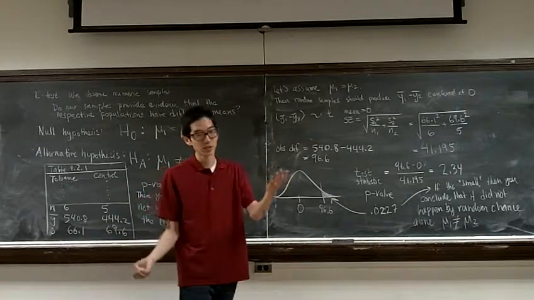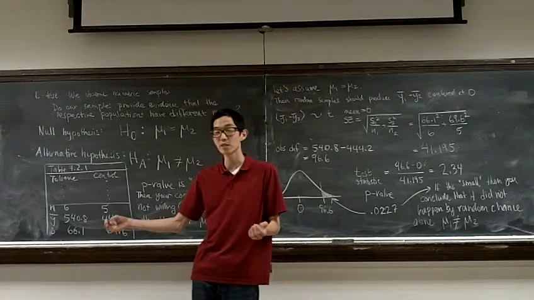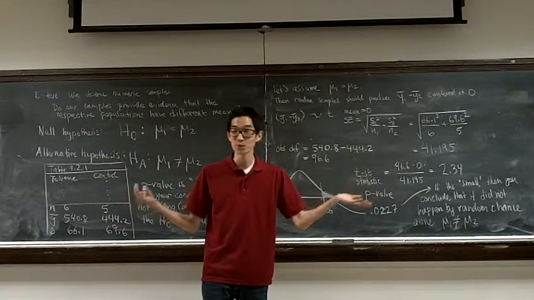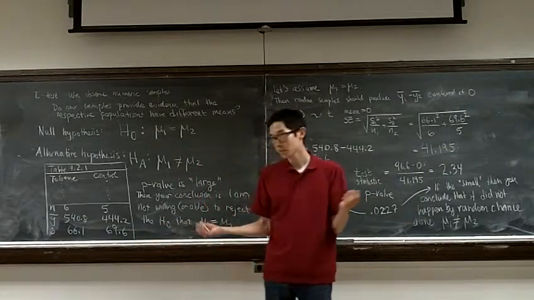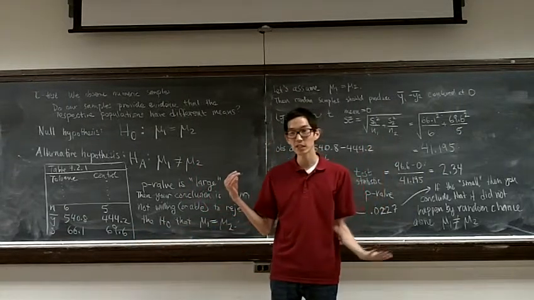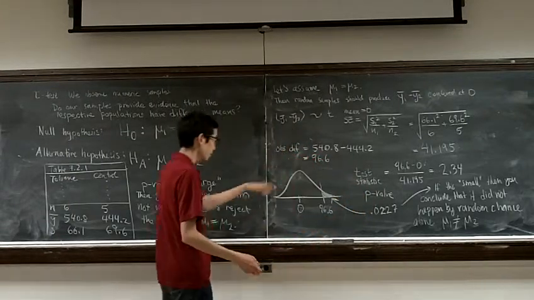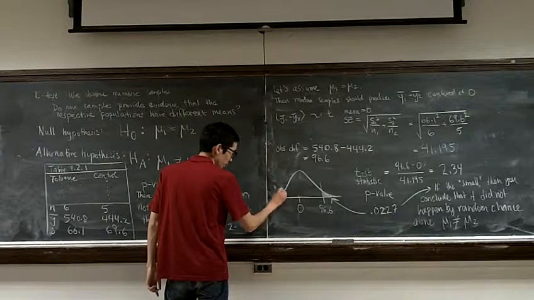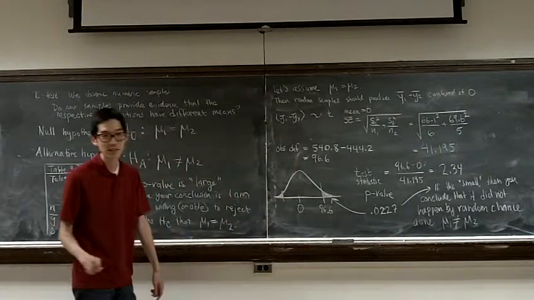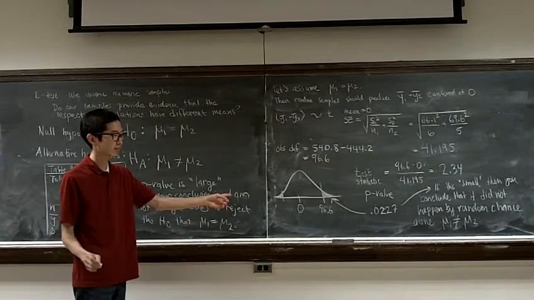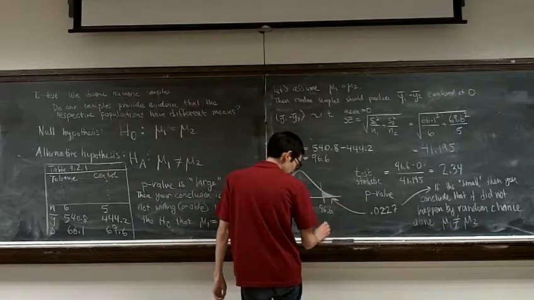So a difference of positive 96.6 or a difference of negative 96.6, both would have been equally interesting to us. So when we create our graph, we need to take both the positive and negative sides of the curve.